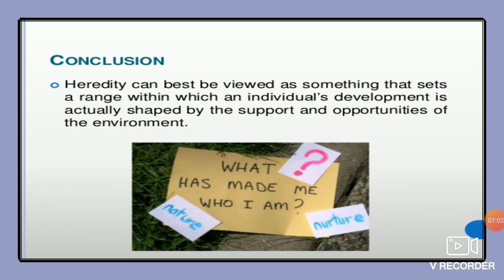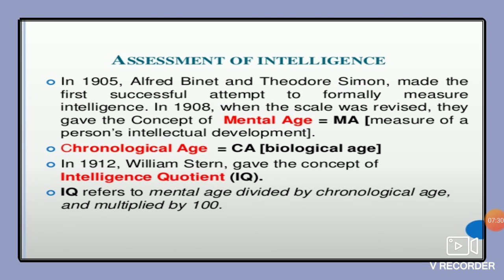As much basketball or volleyball or whatever games he will play, there will be a little bit of improvement, but genetics sets a limit to how much the development will take place in that person. You cannot just avoid that genetics plays an important role. And in the same way, the type of opportunities, the type of support, the type of resources that we get from our environment also shapes our intelligence.